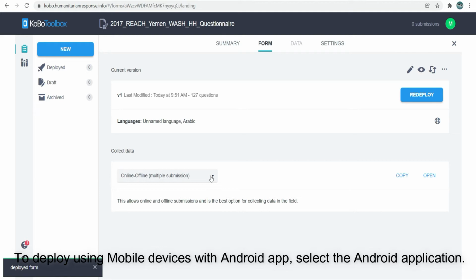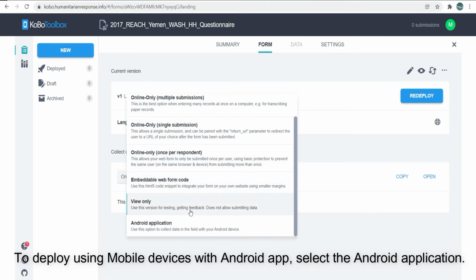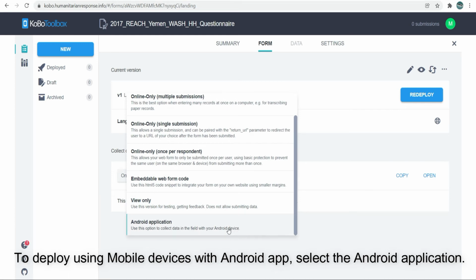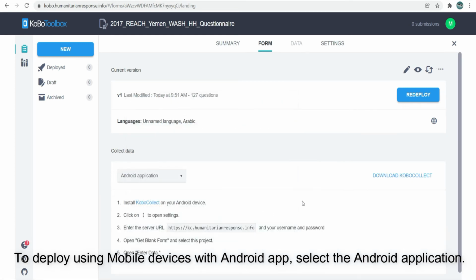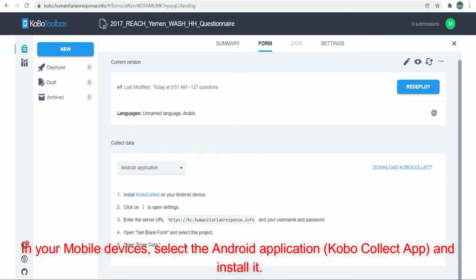To deploy using mobile devices with Android app, select the Android application. In your mobile devices, select the Android application, Kobo Collect app, and install it.